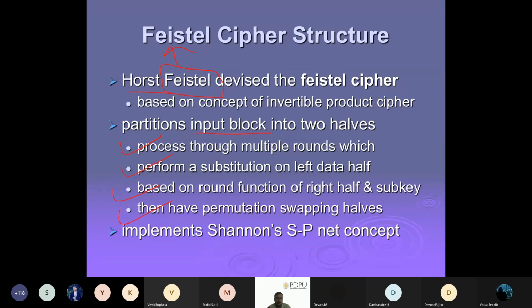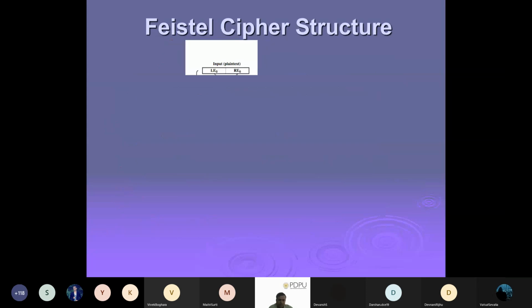Once we do this, whatever half was the left will become the right, and the right is again going to be executed. So now again you will get a left and right, and again they are processed, and so on. We will see how it is done, so let's go with this.